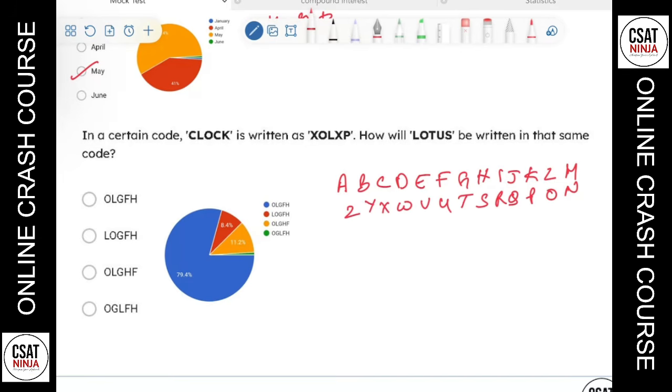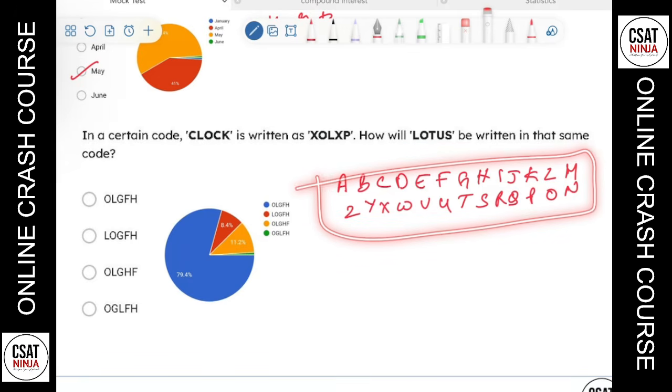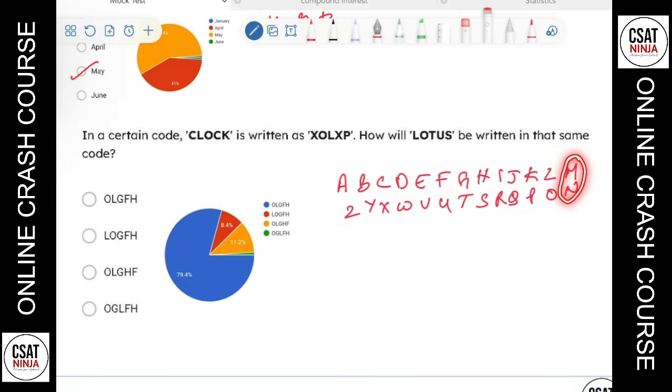What I do is I just write like this. And why I write like this is because these two are opposite to each other. A is opposite to Z, B is opposite to Y, C is opposite to X, D is opposite to W, and E is opposite to V, and so on. So which makes it easier to decode things here.